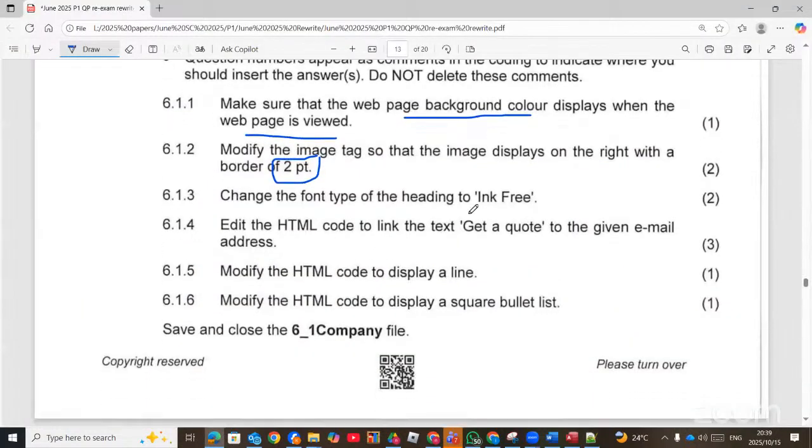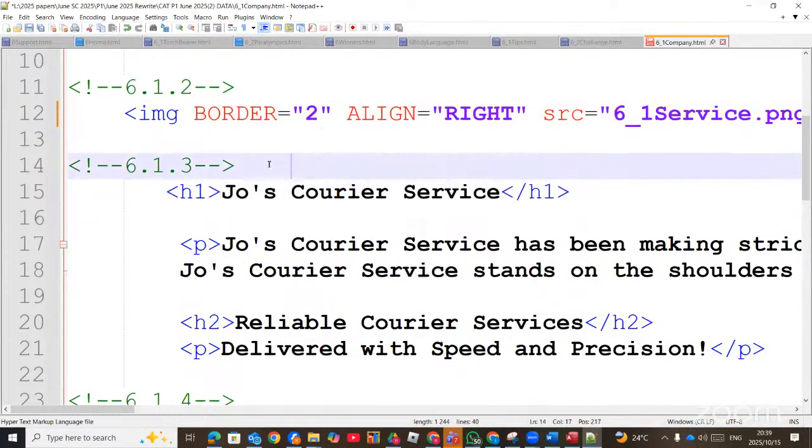Change the font type of the heading to Ink Free. I like that there's a font type called Ink Free. Where is the heading? This H1. So we have to put the font here. Font tag face equals to Ink Free.